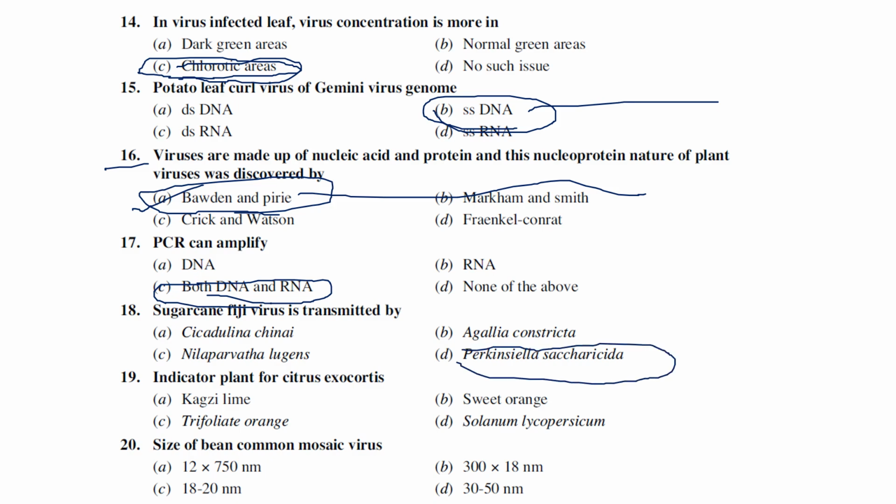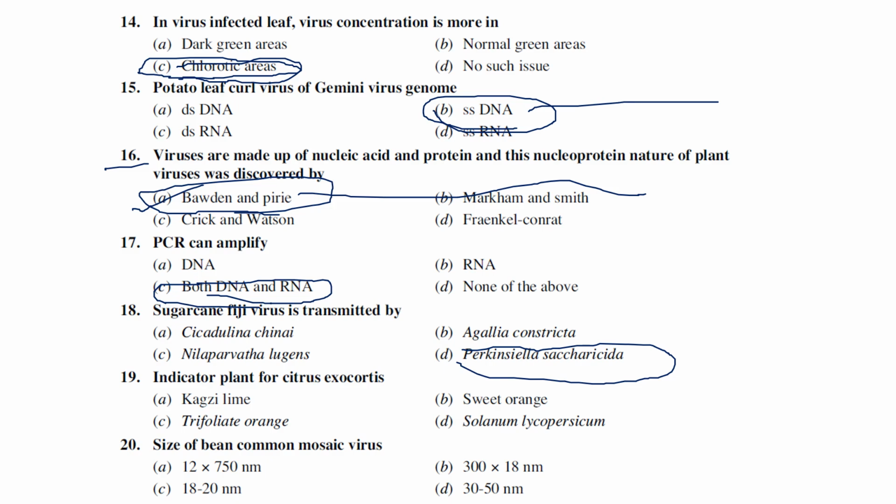Okay, next, indicator plant for citrus exocortis. Of course there are a couple of indicator plants that we are using now in plant virology. Then you can ask me, what is an indicator plant? It is a plant which is used to identify the presence or absence of a virus, like an indication or identification, right? So the use of indicator plants in plant virology was first thought of by K.M. Smith, probably in 1930s or 31, I think so.